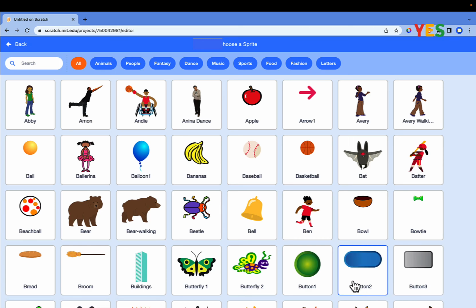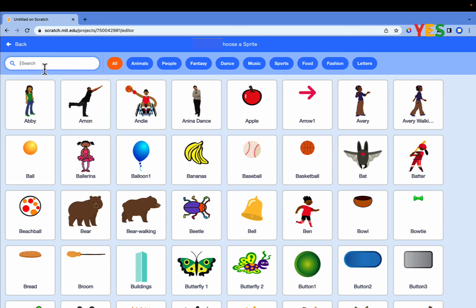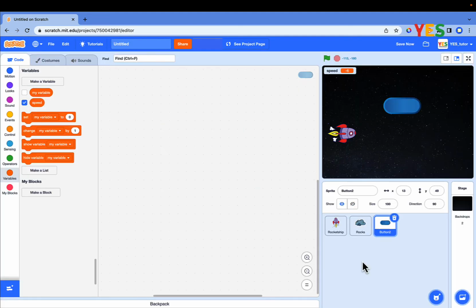You can choose any, but let's select something rectangular, because by reducing its size, it will look like laser bullets. In Scratch, you can choose a button too. So search and click on it. Rename the button to laser and set the size to 10.